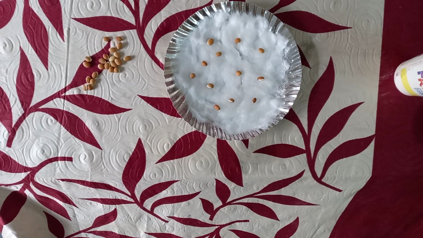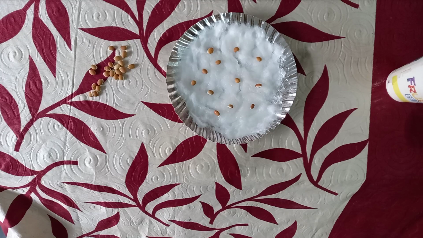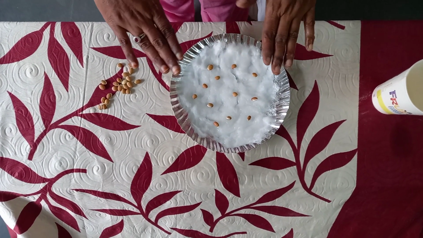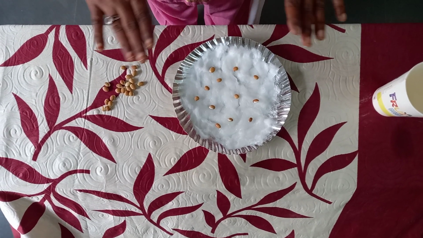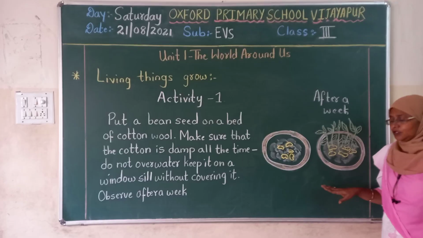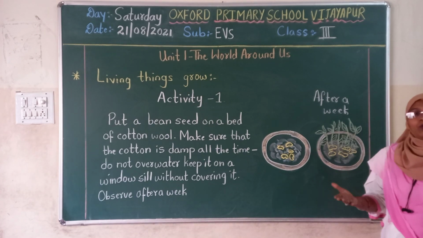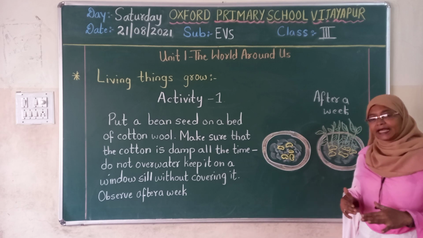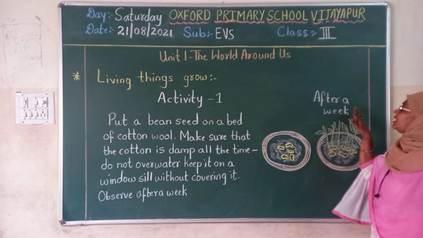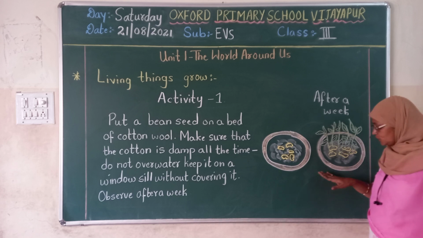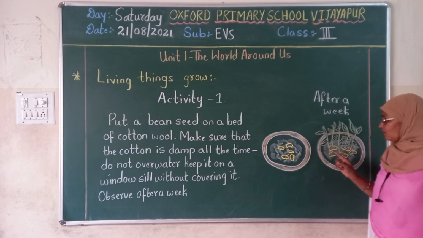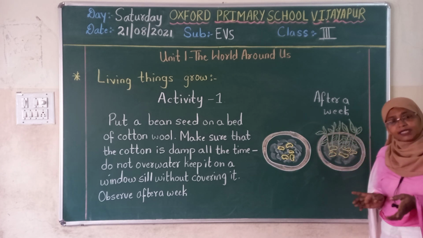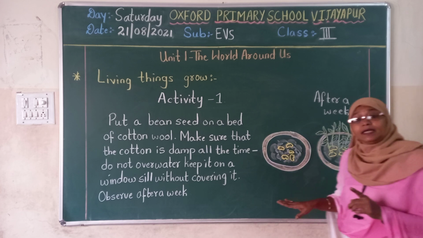You do this experiment, this activity today, and come to the board. What will happen next time? We will see after a week how this sheet sprouts. So children, what did we do? It is very simple. Do it the way I did. After 7 days or 6 days, you will see that the bean sheet will sprout. The sprout will come out and you will see new green leaves in it. So this is activity number 1.